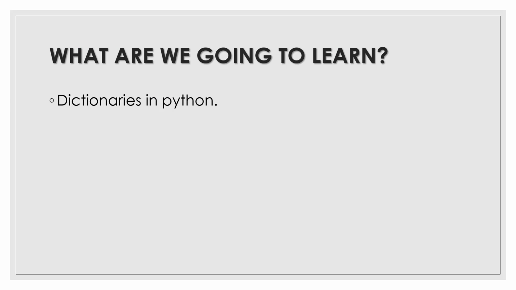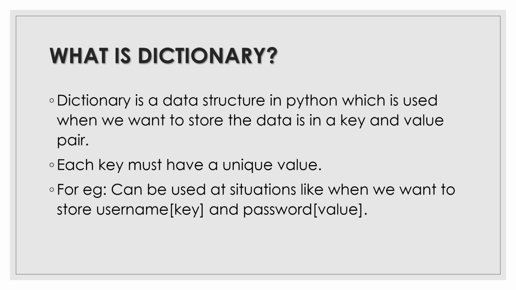Before moving ahead, what is actually a dictionary? A dictionary is a type of data structure in Python which is used to store data present in key and value pairs. For example, we have 5 students who have given an exam of 50 marks.